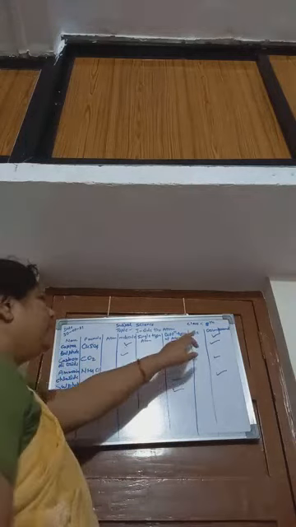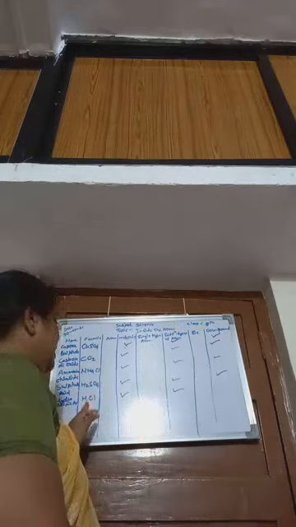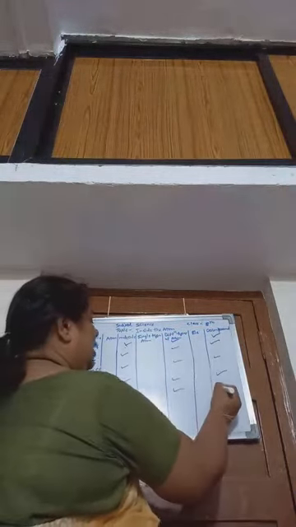Then we have to check whether it is element or compound. It is compound because HCl, that is H and Cl. Therefore, there are two elements. Therefore, it is compound.